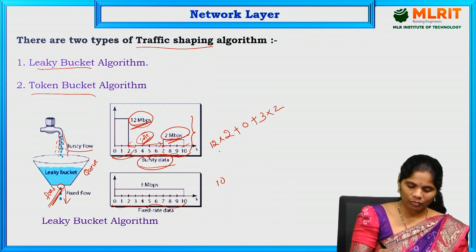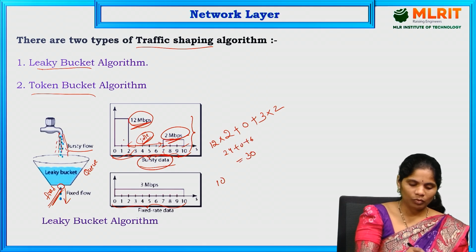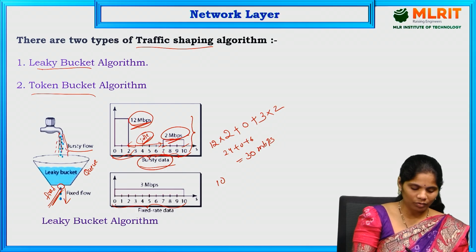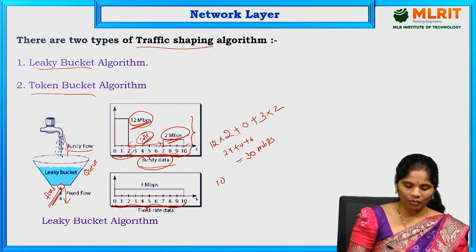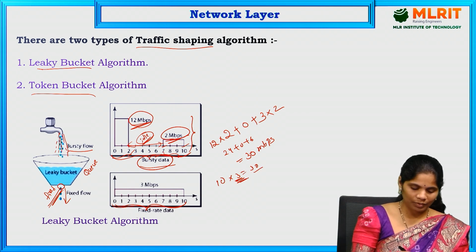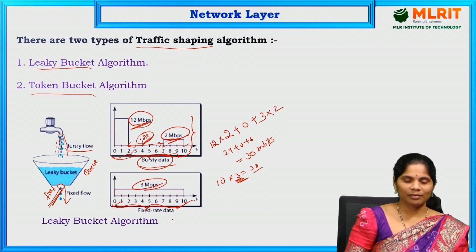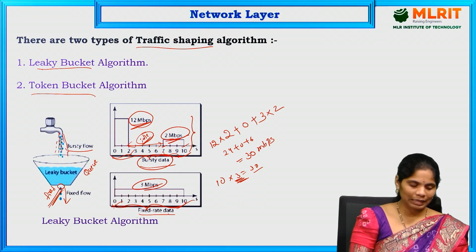See, total is 24 plus 0 plus 6. Total is 30, which means total data speed is 30 Mbps. We convert that data over these particular 10 seconds. If you want to regulate that data, 10 into 3 means how much? That is 30. Means we have to allocate the speed of 3 Mbps for all these 0 to 10 seconds. That is the fixed rate of the data. That is the leaky bucket algorithm.